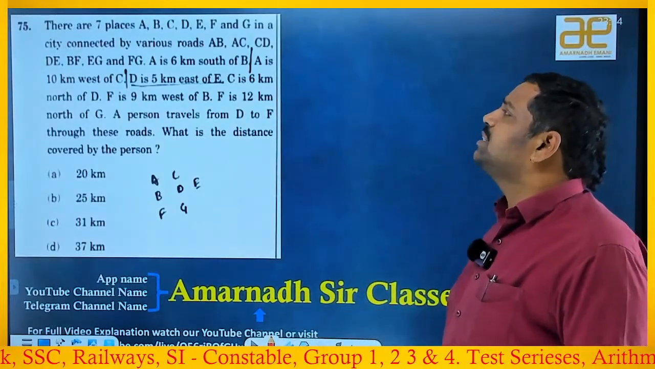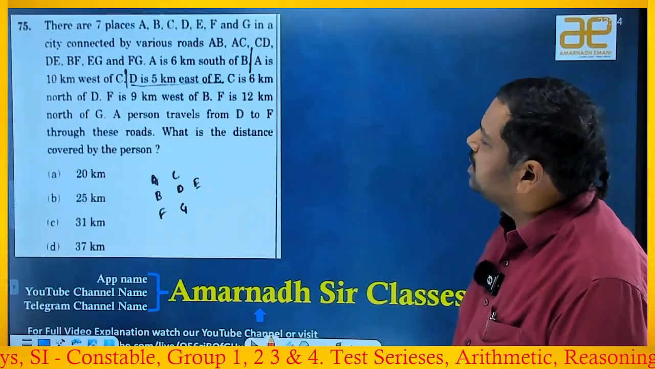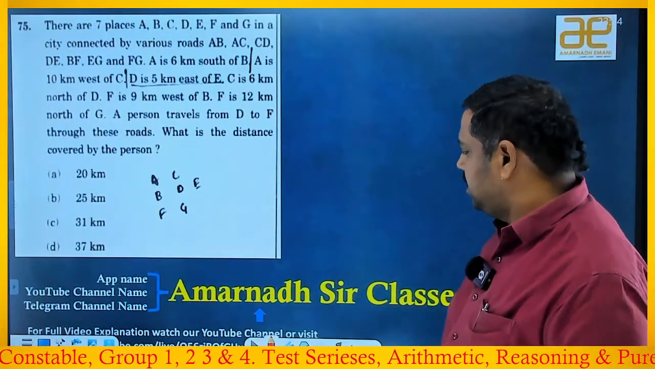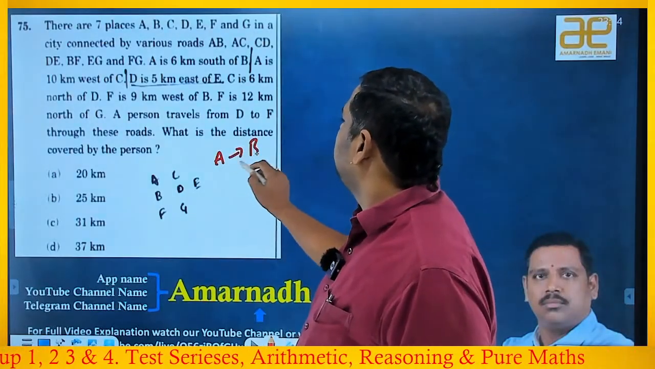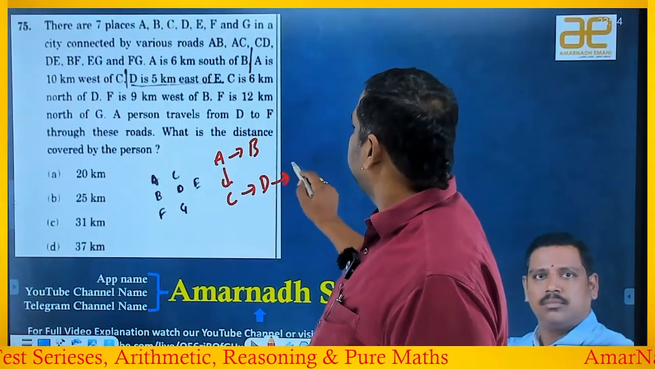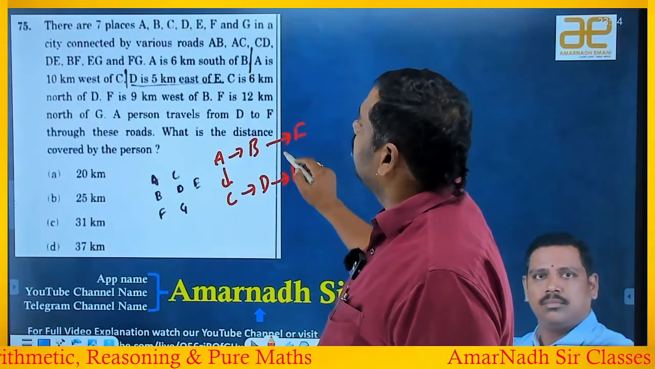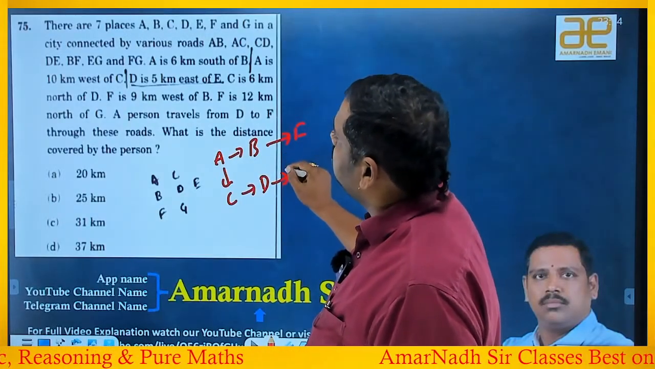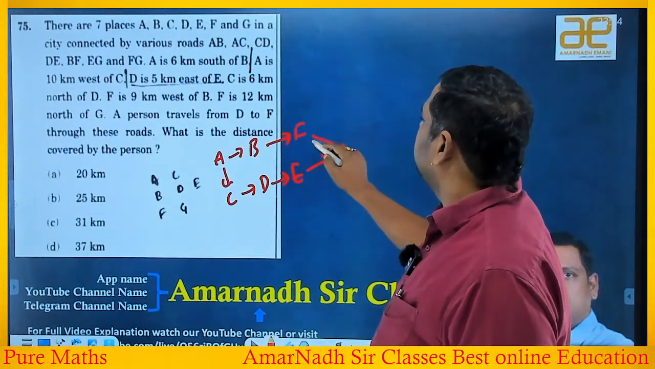There are 7 places A, B, C, D, E, F, G in a city connected by various roads. Let's write it. A to B connected, A to C connected, C to D connected, D to E connected, B to F connected, E to G connected, and F to G connected. Okay, these are connected.